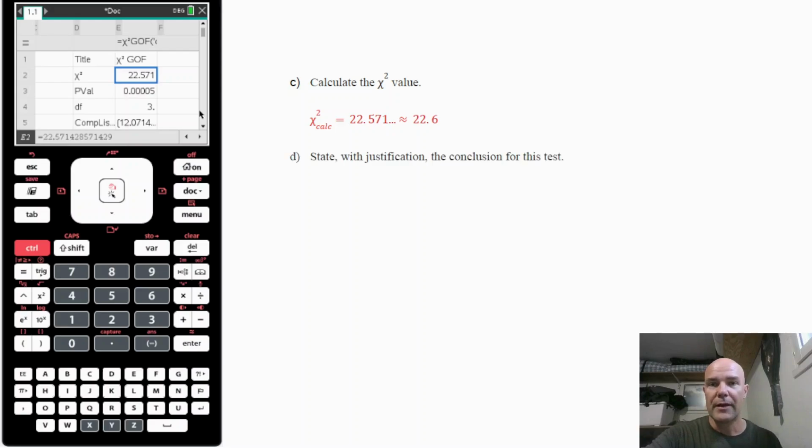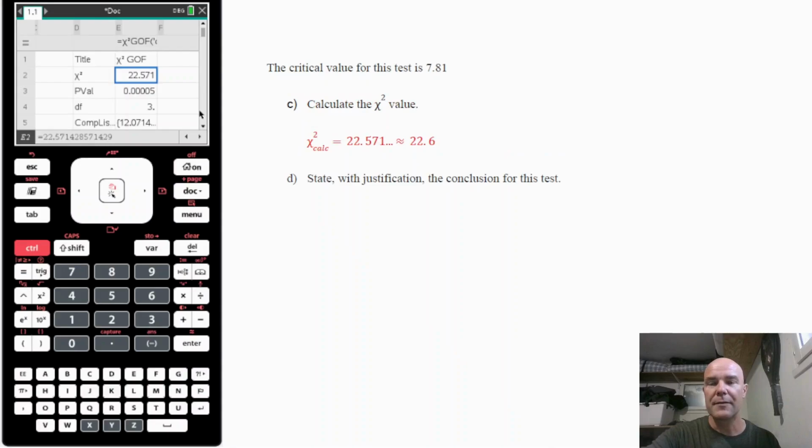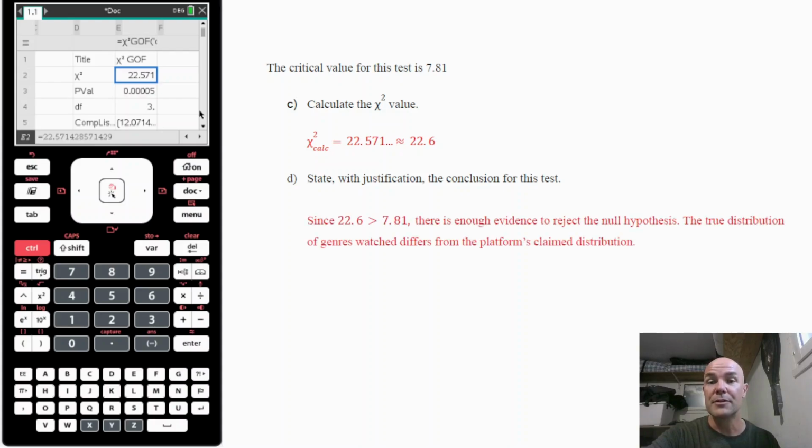Then we use that value to make our conclusion. And we have been given the chi-squared critical value 7.81. So we compare our 22.6 to that value, and we can see that 22.6 is greater than 7.81. This means we have enough evidence to reject the null hypothesis.